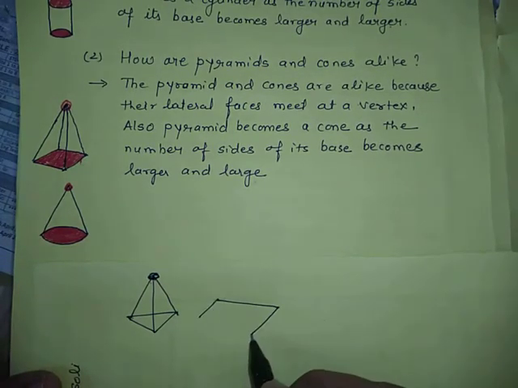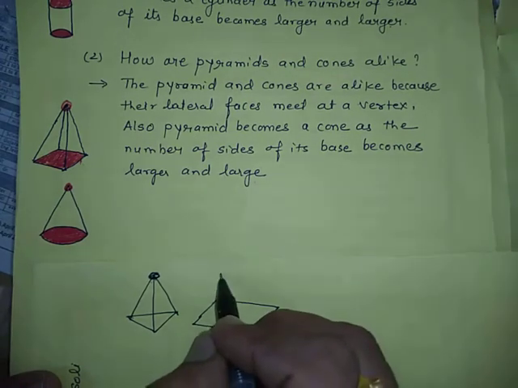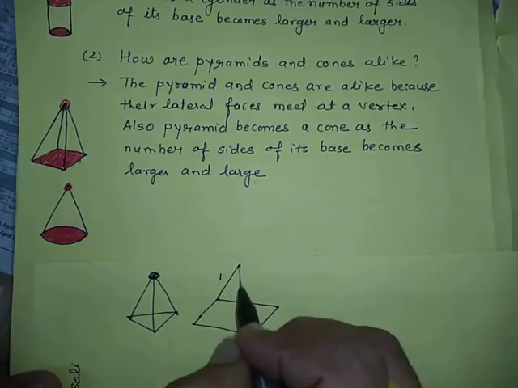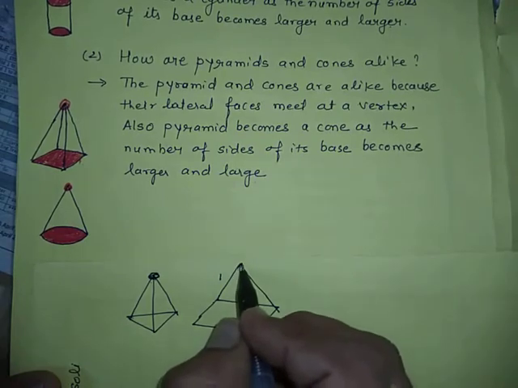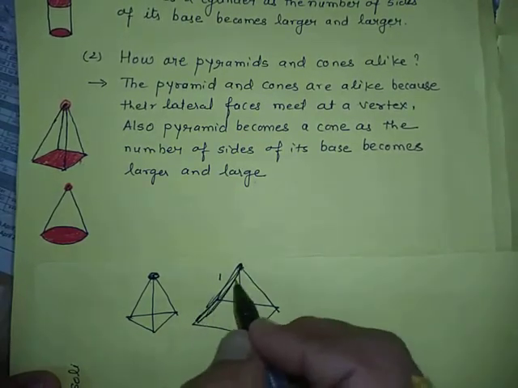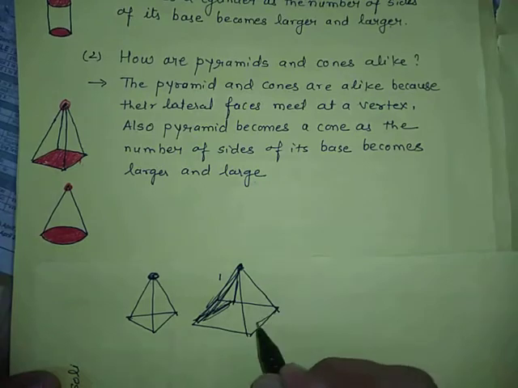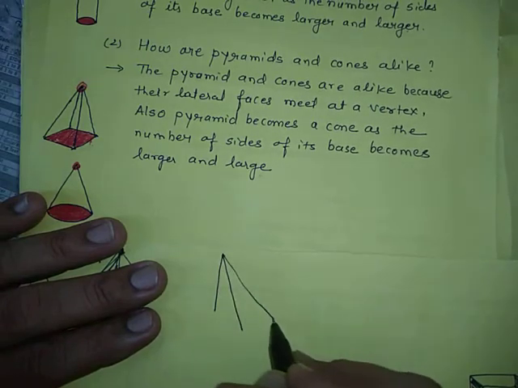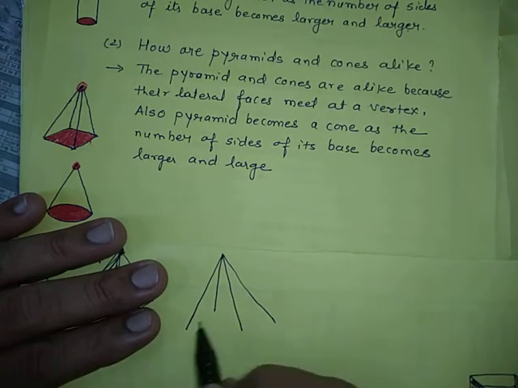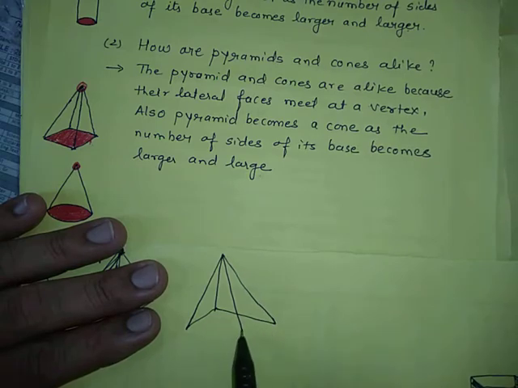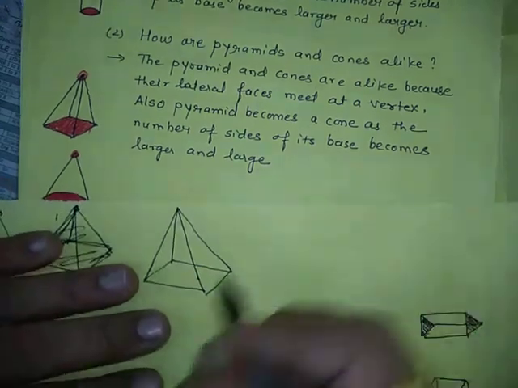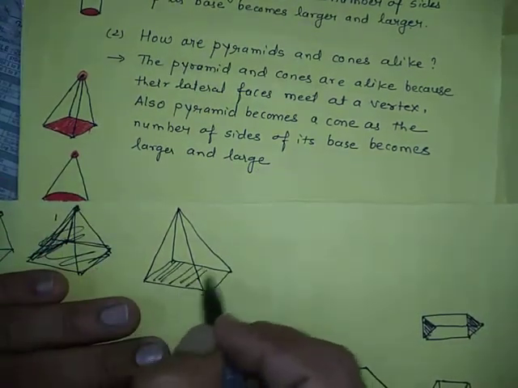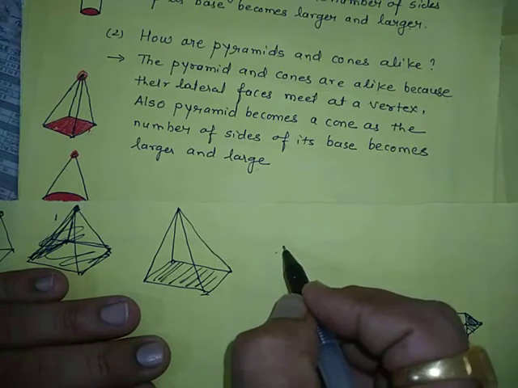Suppose a rectangular pyramid is also possible. Okay, this one and this one, okay, I will draw it here. This is a rectangular pyramid and same way rectangular base, and I can go for the square pyramid also.